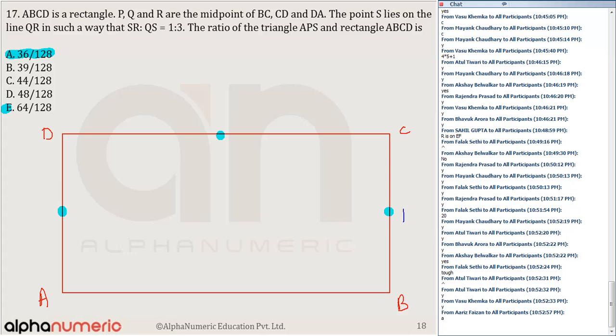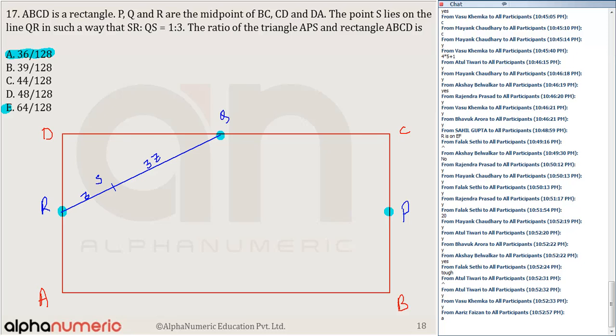So mark this point. So that is P, Q, R. The point S lies on the line QR in such a way that SR is to QS is 1:3. So SR is to QS is 1:3. So let's say this is point S. Okay. So if this is x, they are in the ratio 1:3. All right. So if I say this is z, this is 3z. They are in the ratio 1:3.